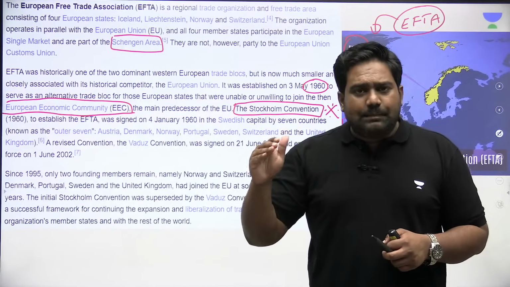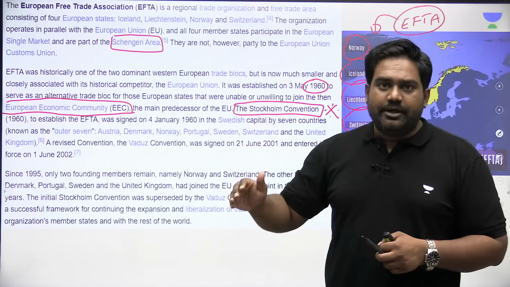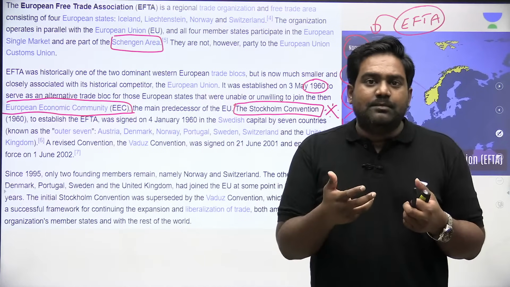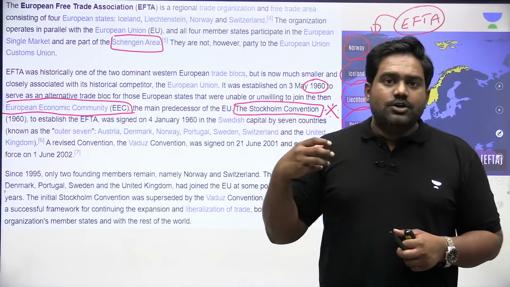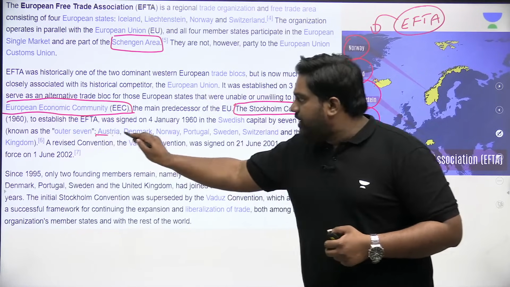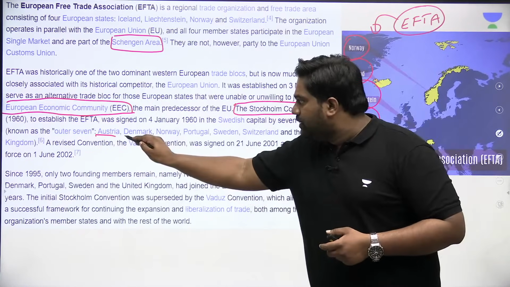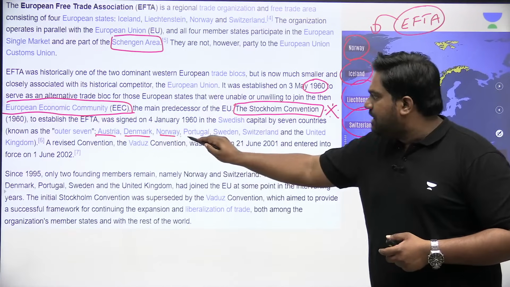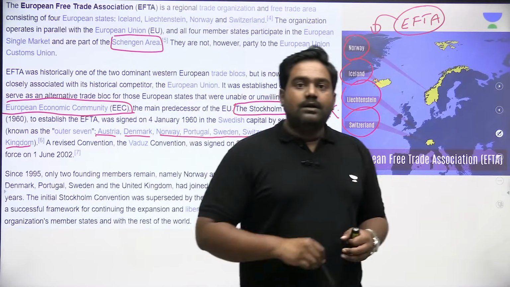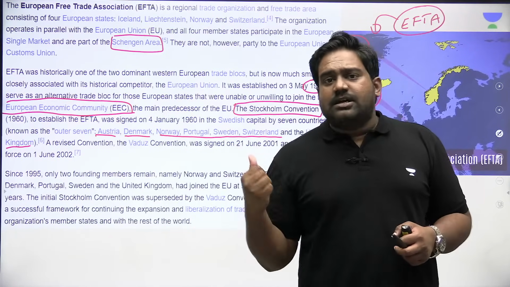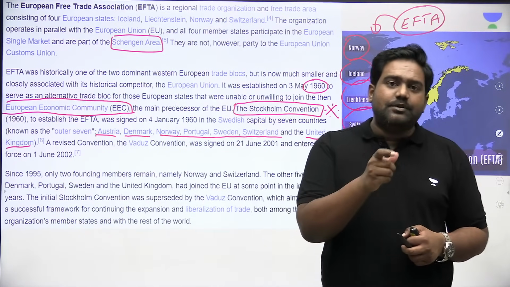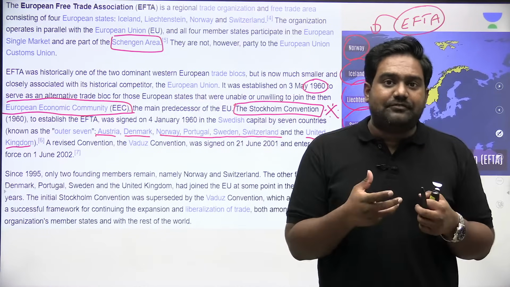They didn't want to be a part of the customs and trade union that was being set up by the European Economic Community, because they had some fundamental differences between them. So these countries adopted the Stockholm Convention. It actually included 7 countries initially: Austria, Denmark, Norway, Portugal, Sweden, Switzerland, and even the United Kingdom. At that point, these countries were still not members of the European Union. So they established this trade bloc called EFTA.